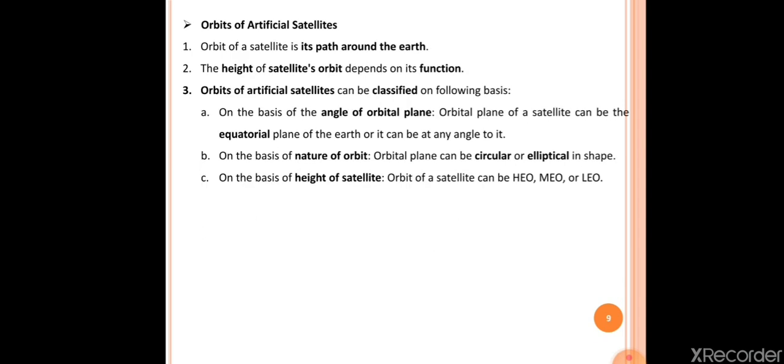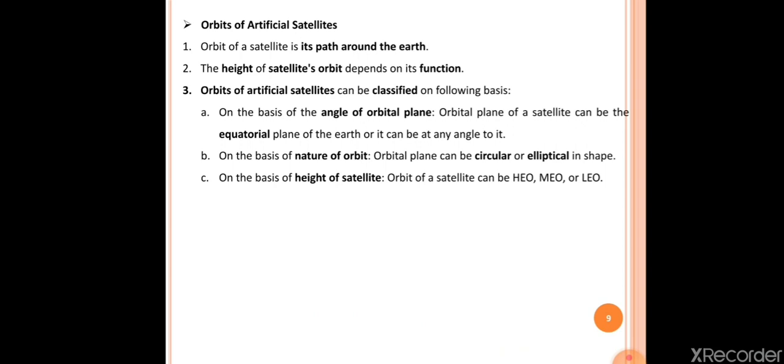So after this, in the next slide, our next point is orbits of artificial satellites. The first point is, the orbit of a satellite is its path around the earth. The artificial satellite revolves around the earth in a specific path, and that path is called an orbit. The second point is, the height of the satellite's orbit depends on its function. We already covered this point: the height of an artificial satellite depends on its function.